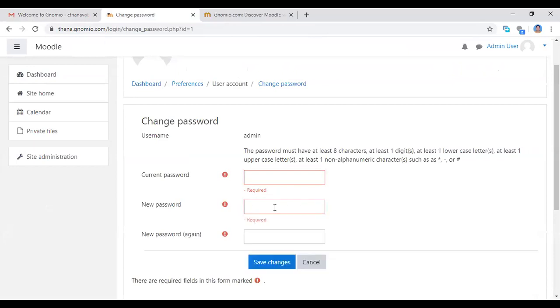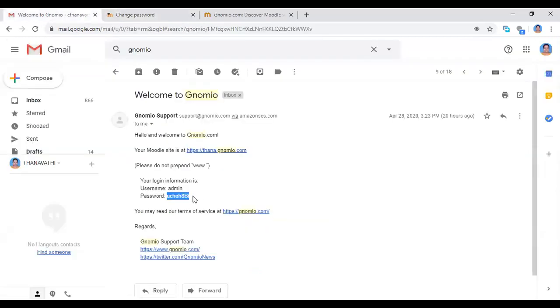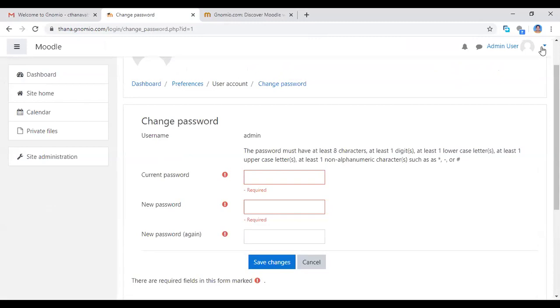And now you give your new password. Which password that you already know, a strong password, you will give with alphabets, capital letters and symbols, etc. The strong password you give. Then click here, change, save changes. Genomia gave you the username and password. Now you enter your site, click here, go to the preferences page and click user account and change password. You again generate your new password. I already generated the new password. So then I'm going to my site.